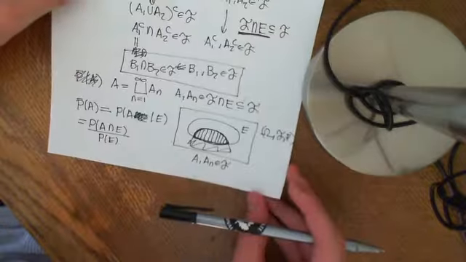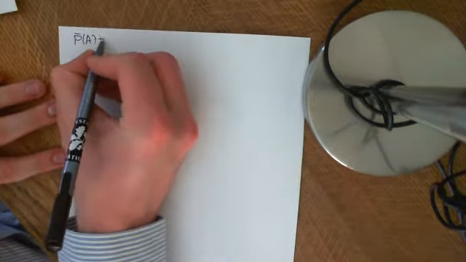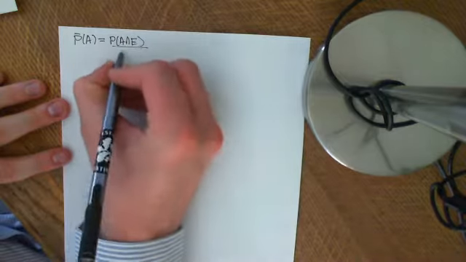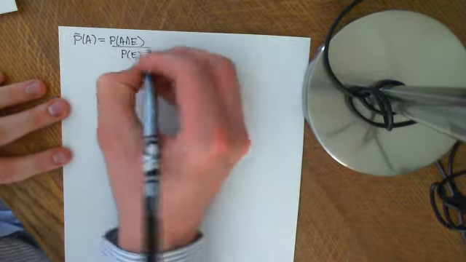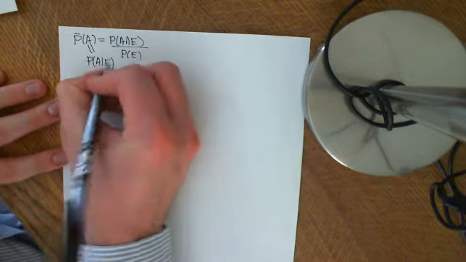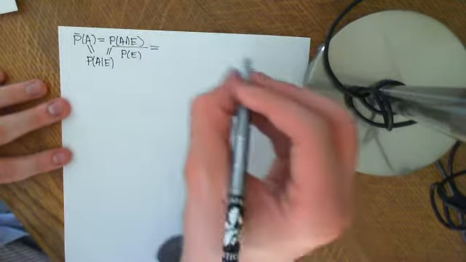So we're going to have to take a good look at what we've got. So we've got that P bar of A was equal to the probability of A intersection E divided by the probability of E. And this was also equal to the probability of A given E.